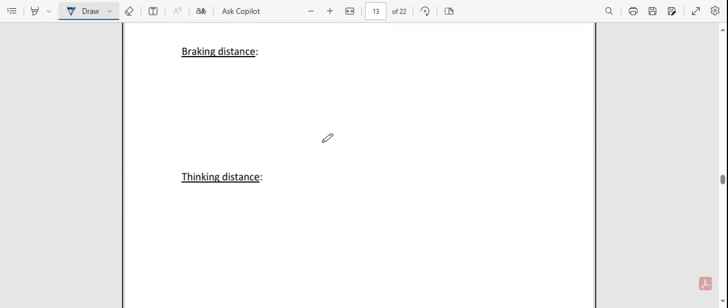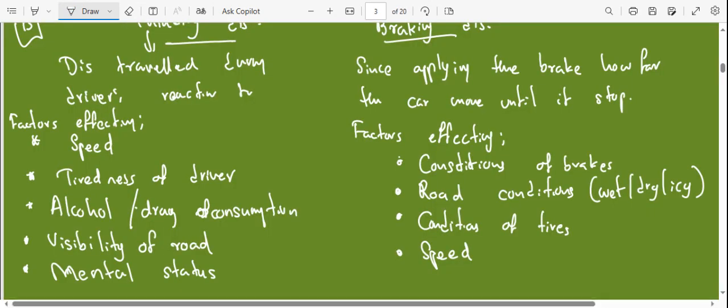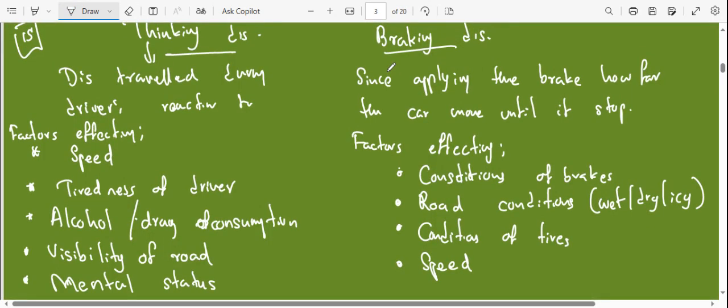Right. So then next page for the braking distance, write this definition, the one we wrote there. Since applying the brakes, how far the car moves until it stops, and then mention the factors affecting the braking distance as well.